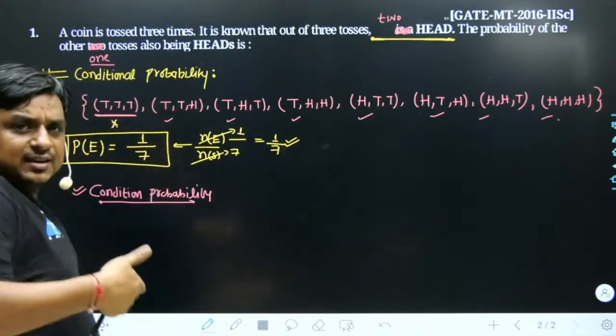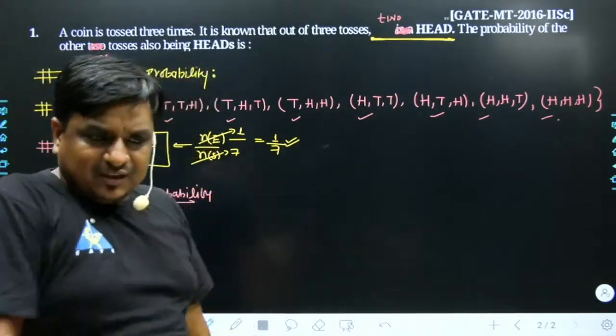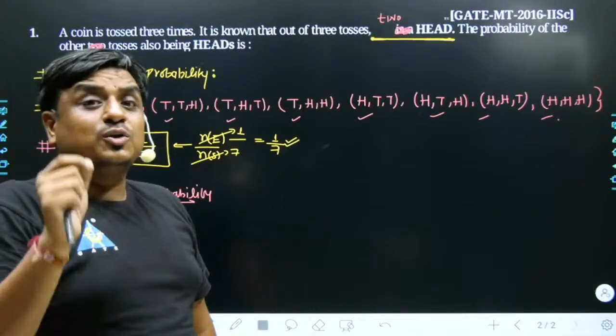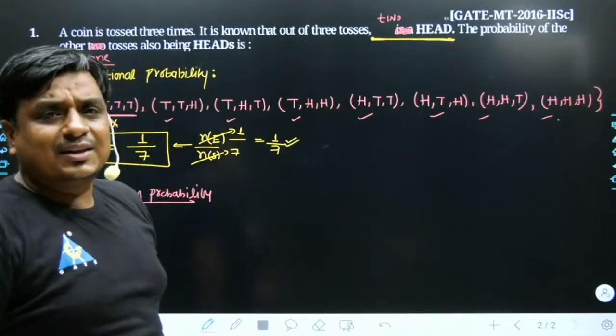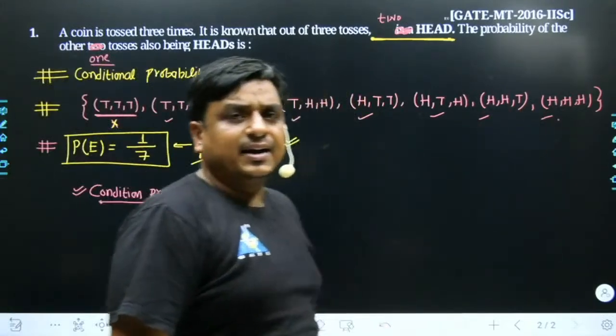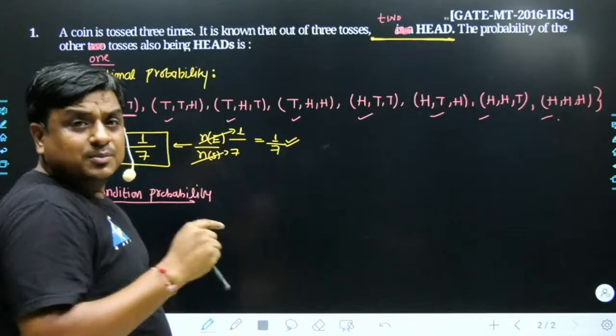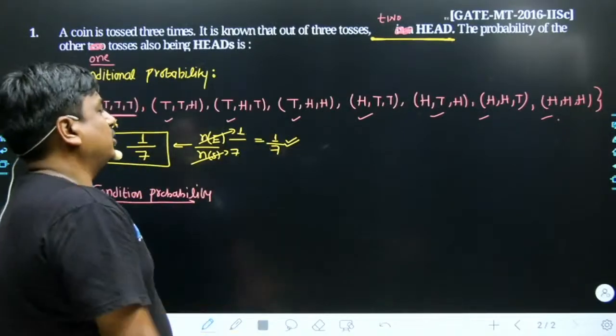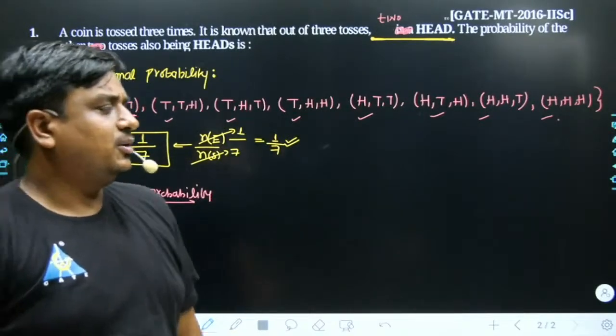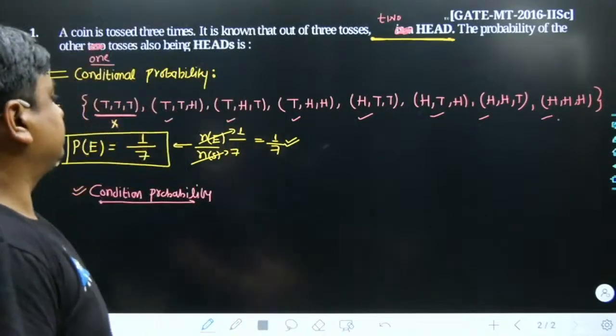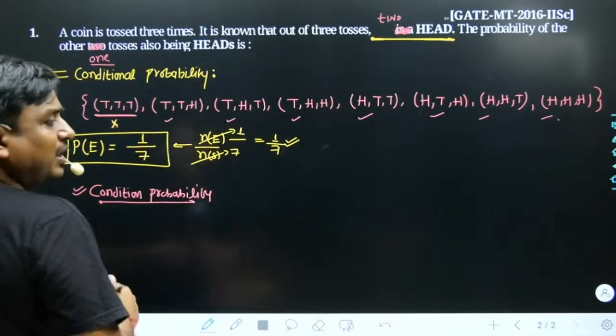And from these 7 items, you are going to select your favorable items. What is that? That is only and only head, head, head. Out of 7 outcomes, 1 outcome is my favorable event. So the probability is going to be 1 divided by 7. Yes. Subhangi had given a certain answer.